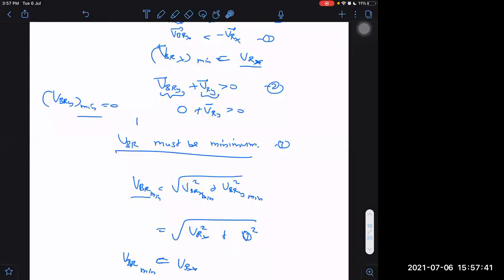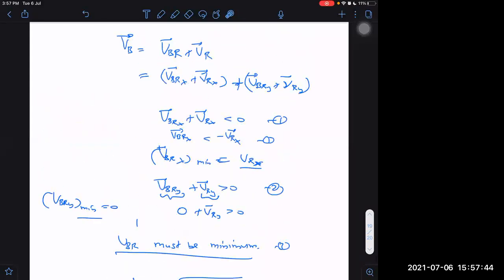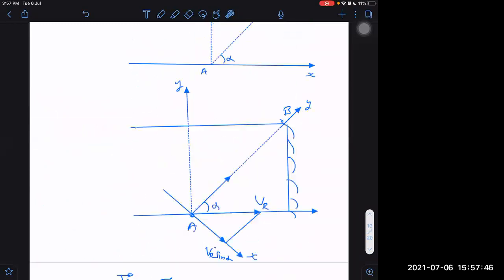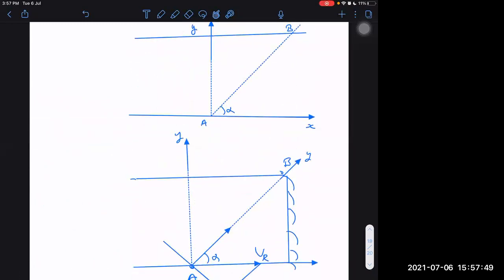Yes, sir. We can think in another way that when the swimmer is swimming, swimmer should swim in such a way so that he should put all his effort, all his energy to swim against this rope, so that he is not able to cross the rope. Velocity of river has one component which is trying to make him cross the river, cross this rope. What is that component? That is VRX. It should move against that in order to be able to safely reach there. If his speed is not sufficient, then he should be moving just against that.